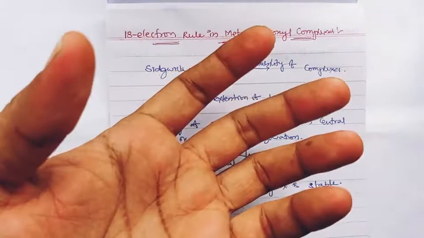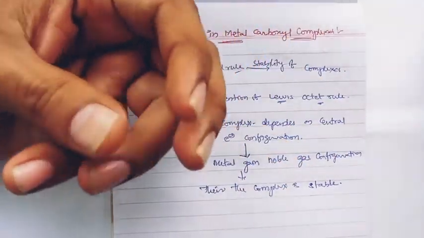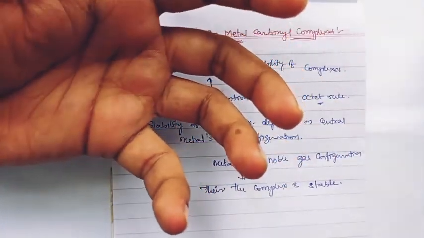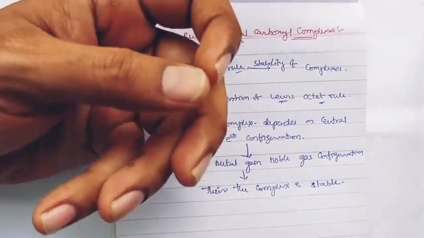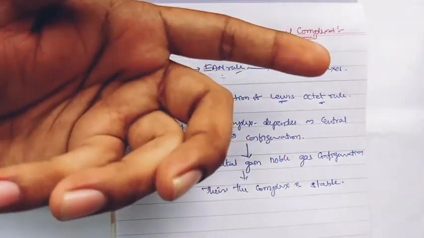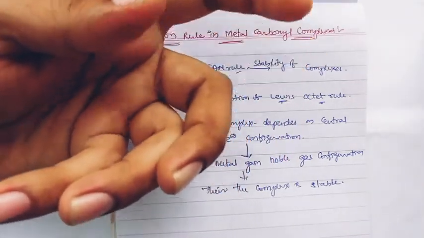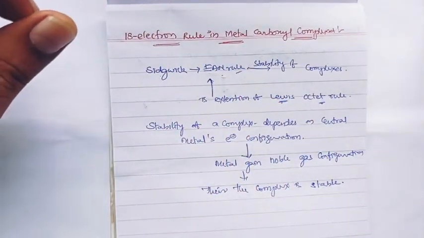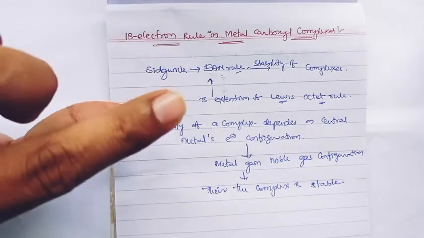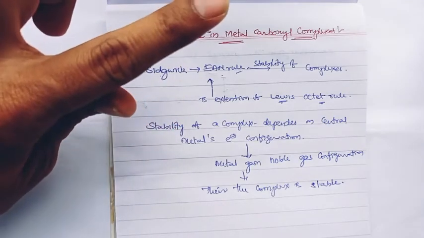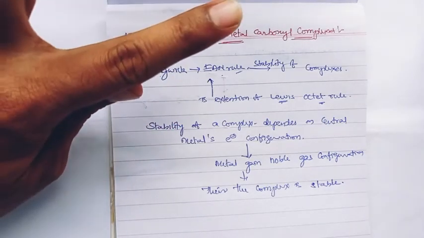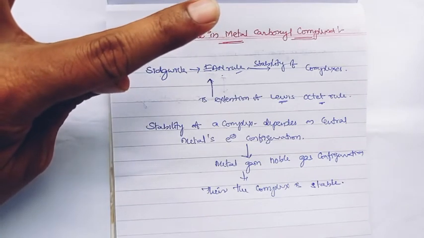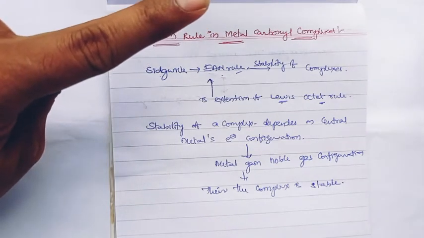In the octet rule, whatever the molecules, normal molecules, when the central atom gains the fulfilled electronic configuration of s2p6, that would be very much stable. That was the Lewis octet rule. We can see the similar fulfilled electronic configuration in atoms, the noble gases.